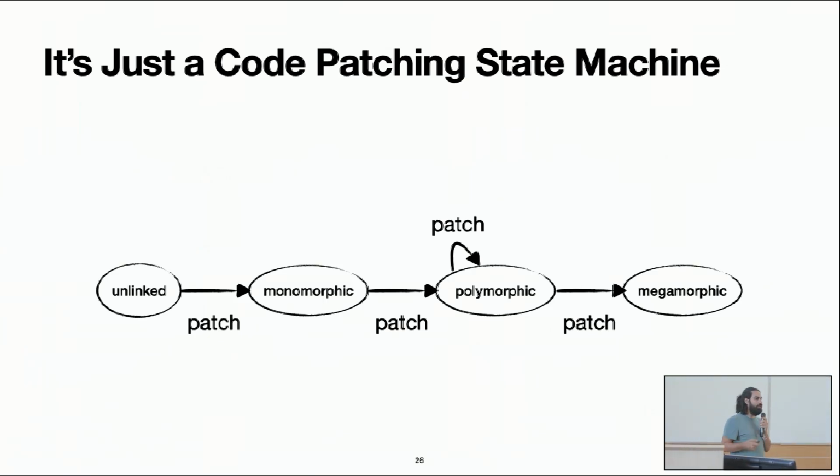So we say, okay, I am in a state where I have observed only one type, so I patch it to that type. Oh, I observed a second type. Okay, let's patch it again to manage that case. Okay, I observed many types. Okay, let's patch it again to manage the many types, and so on.